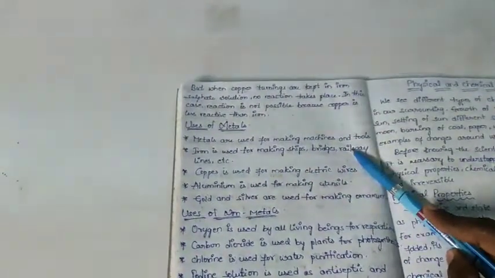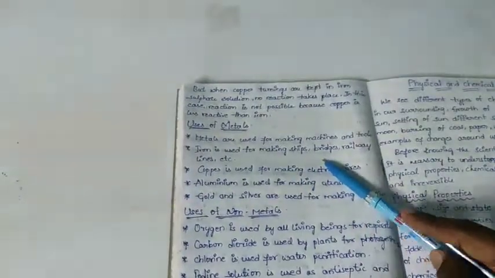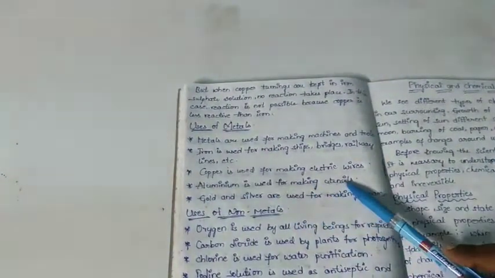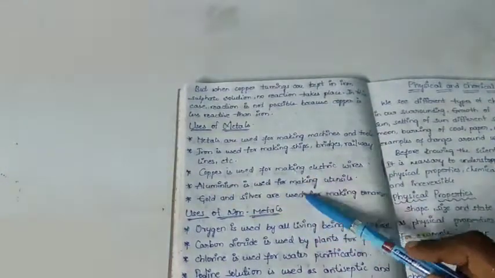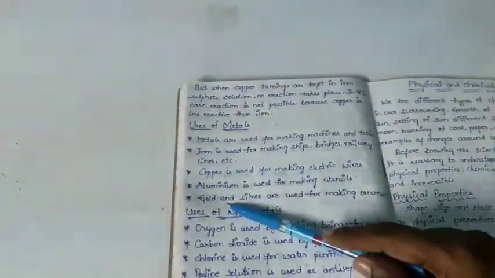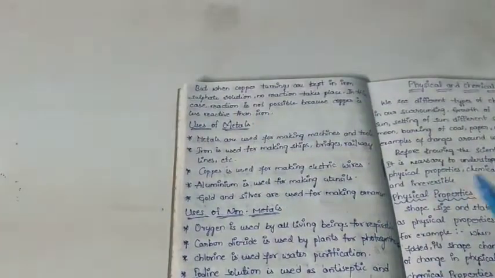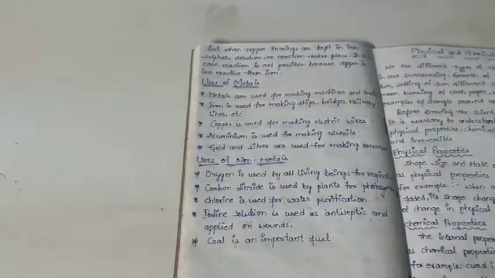And uses of metals. Metals are used for making machines and tools. Iron is used for making ships, bridges, railway lines, etc. Copper is used for making electric wires. Aluminium is used for making utensils. Gold and silver are used for making ornaments. These are the uses of metals.